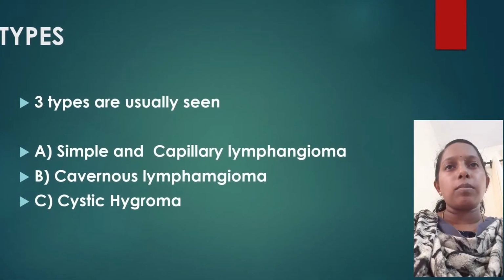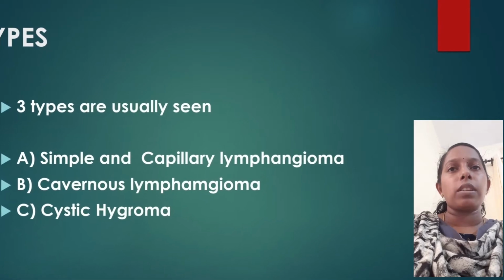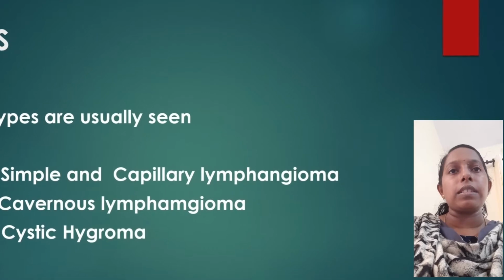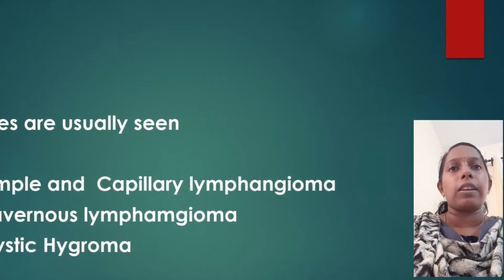Types of benign neoplasms of lymphatics. Three types are usually seen. A. Simple and capillary lymphangioma. B. Cavernous lymphangioma. And C. Cystic hygroma.